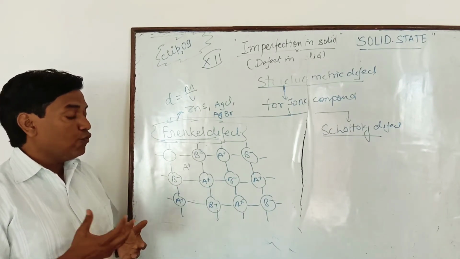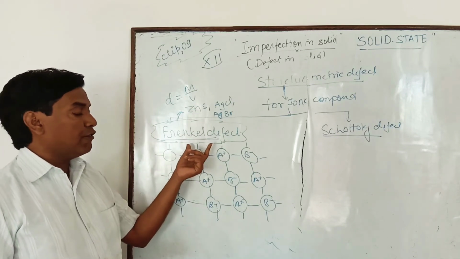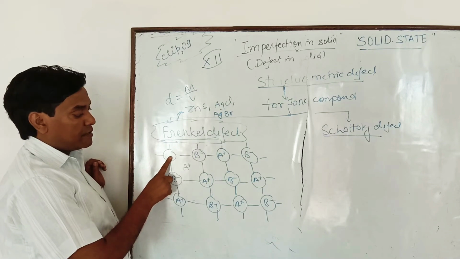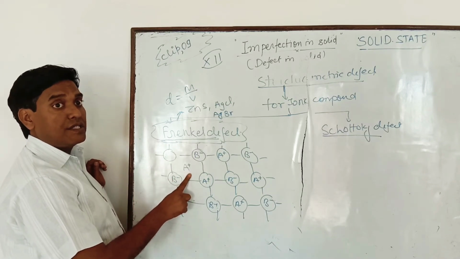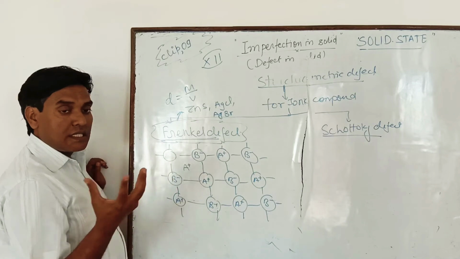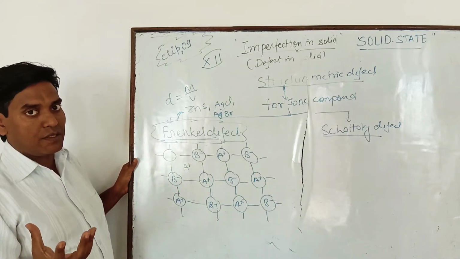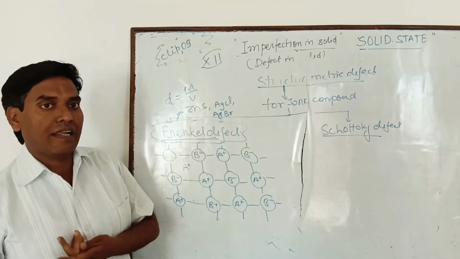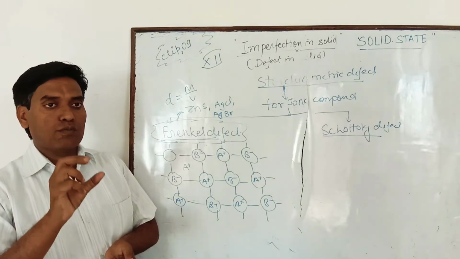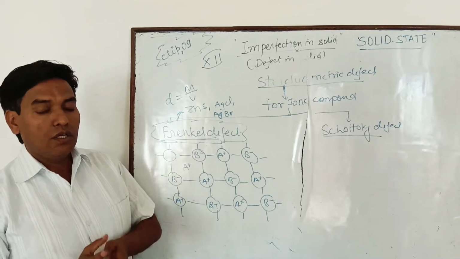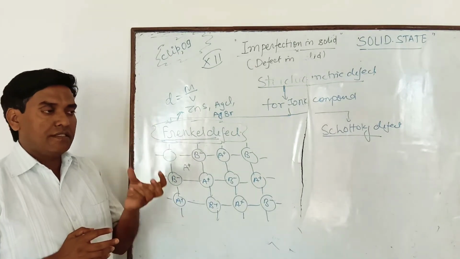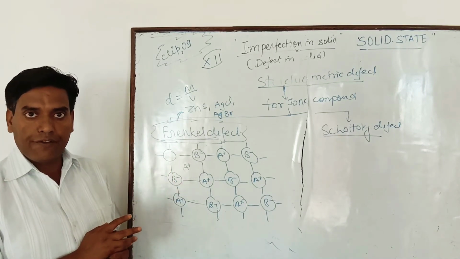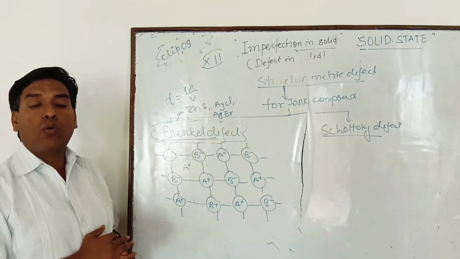But one thing is there: in the last 1 or 2 years, the question was asked, which type of ionic crystal exhibits the Frenkel defect. So in Frenkel defect, the constituent particle leaves the lattice site and comes into which site? Interstitial site. It means the size of the interstitial space is maximum, and it is only possible when the size of cation and anion are different. It means the cation is smaller and the anion is larger. So those ionic compounds in which the cation is small and the anion is large exhibit such type of defect. Clear?